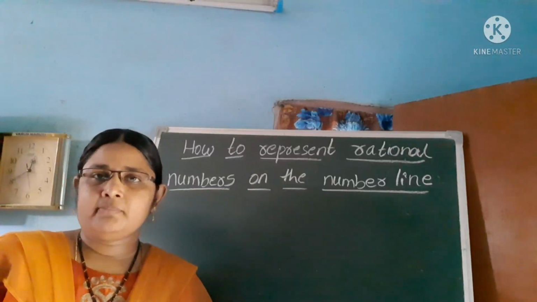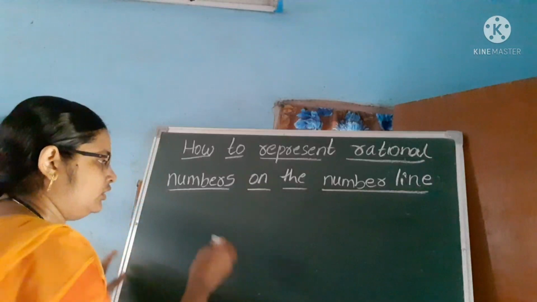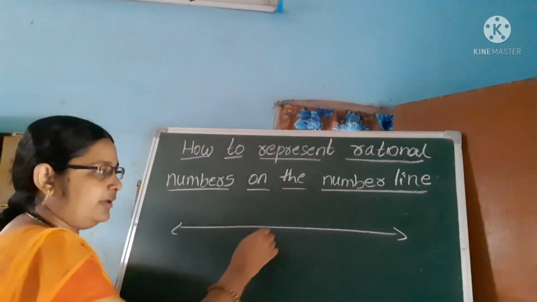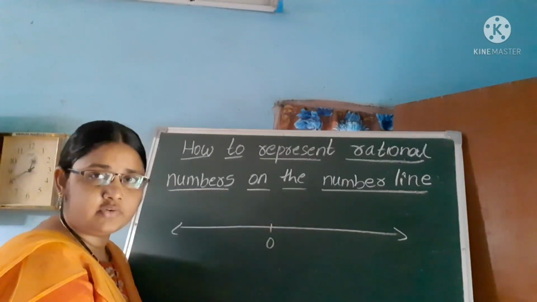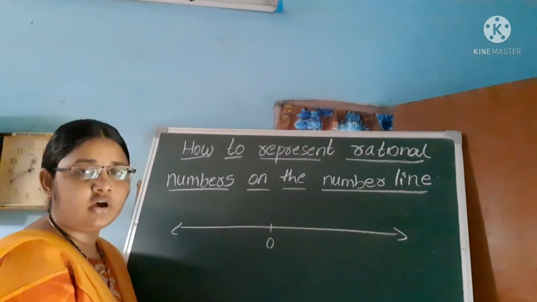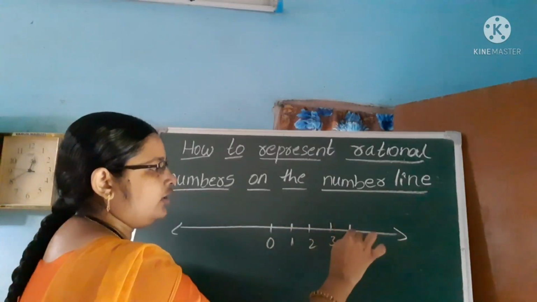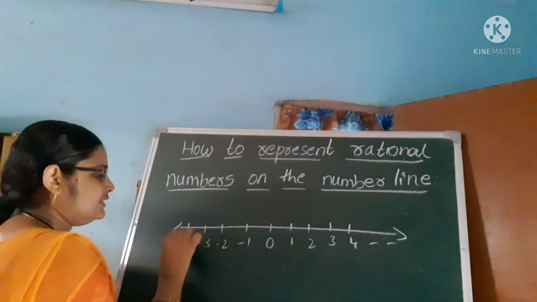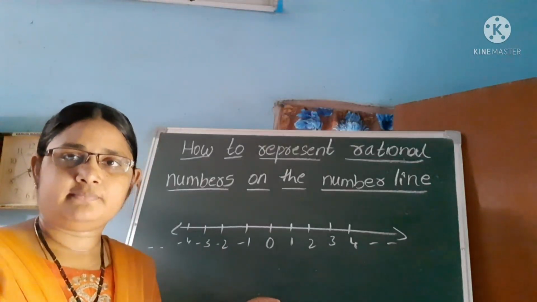First, do you remember how to represent numbers on the number line? This is the number line. In the middle of the number line is 0, and on the right side of 0 are all positive integers and on the left side of 0 all negative integers. 1, 2, 3, 4 and so on. -1, -2, -3, -4 and so on. Did you remember this? Okay.